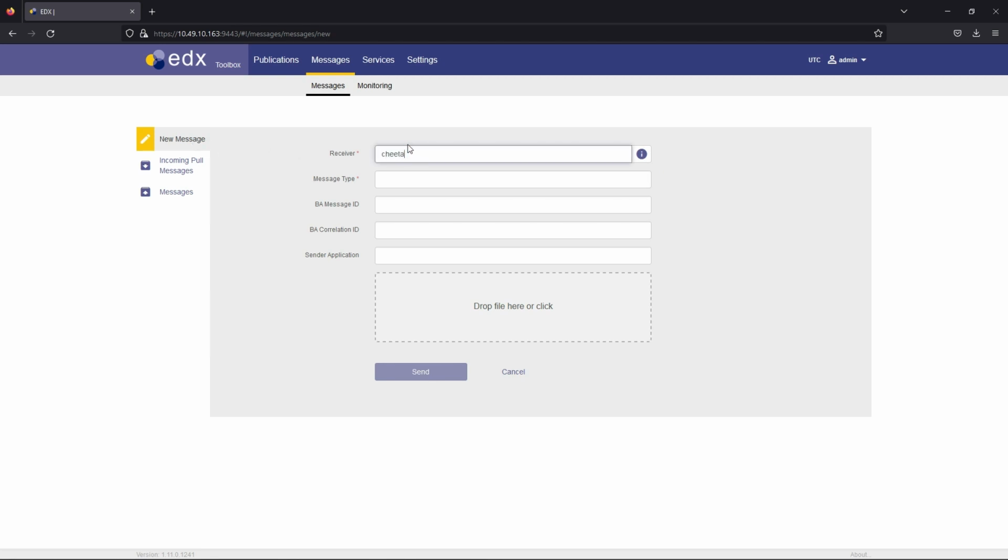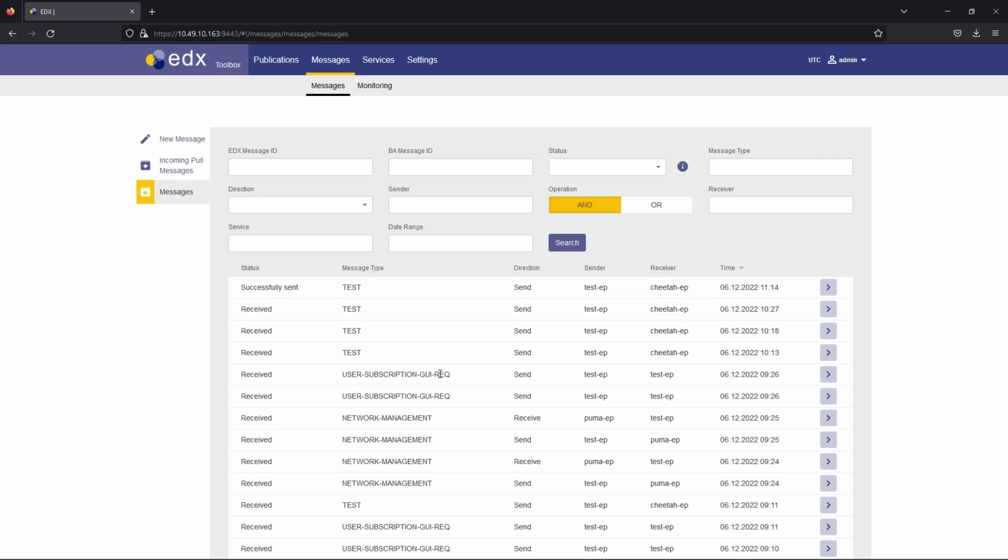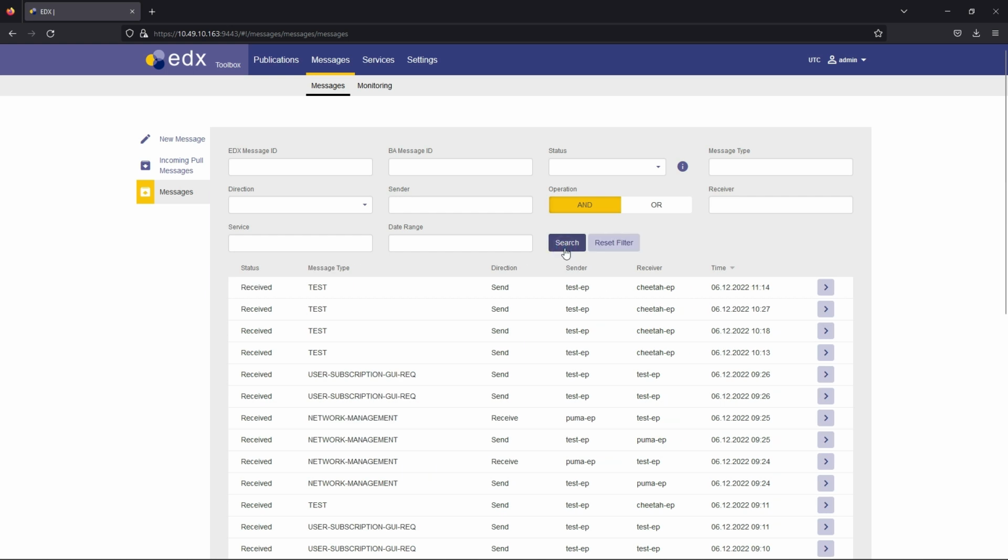Fill the receiver code and message type, drop the desired file and send the message. You will be redirected to the Messages page, where the message is displayed. If the message has the receive status, the connectivity works correctly.